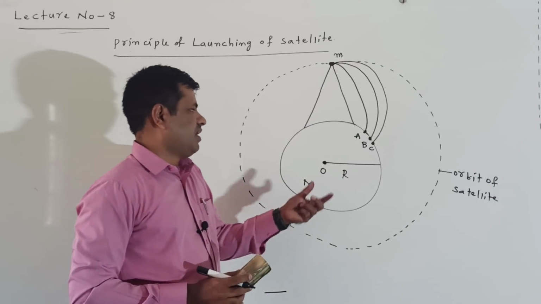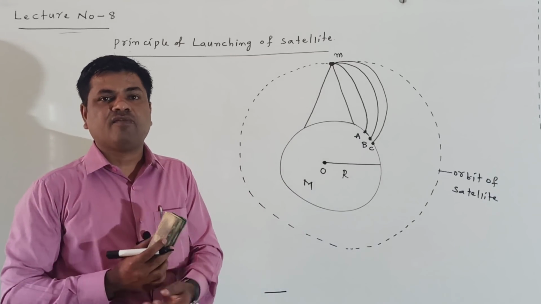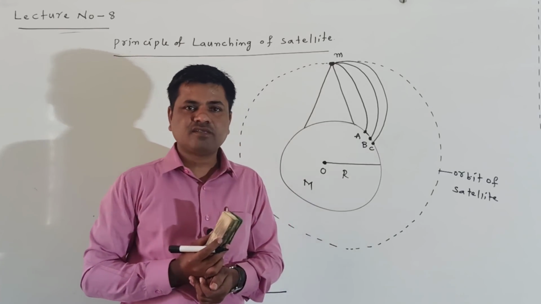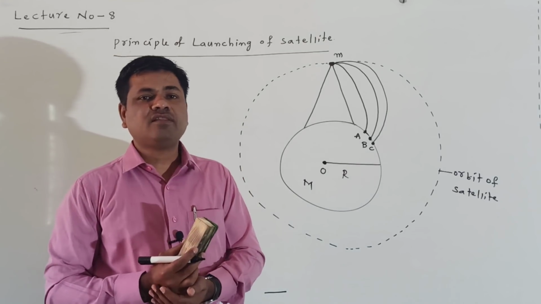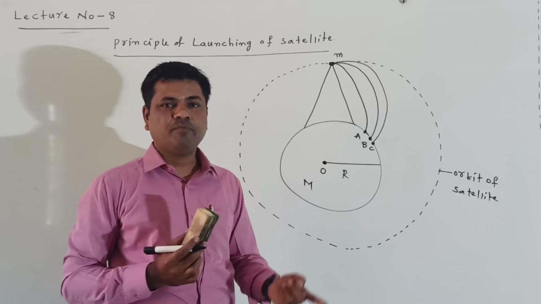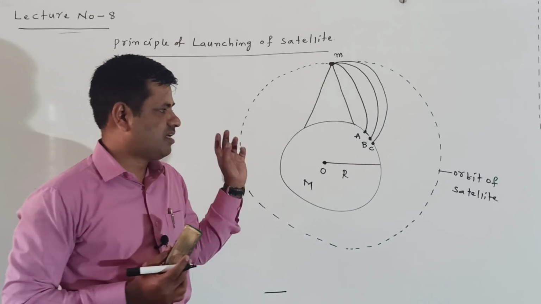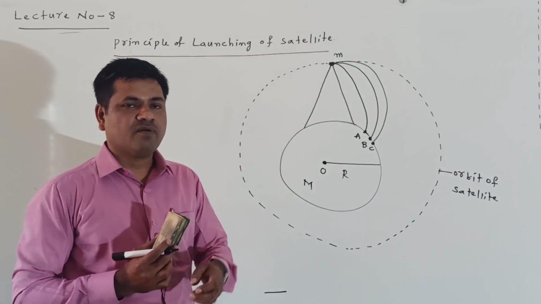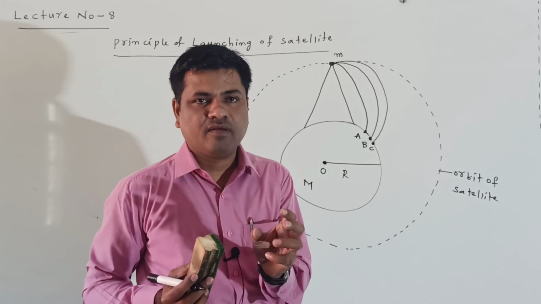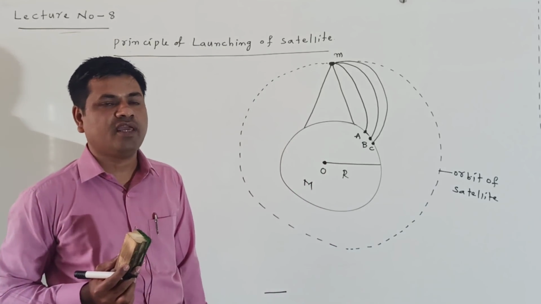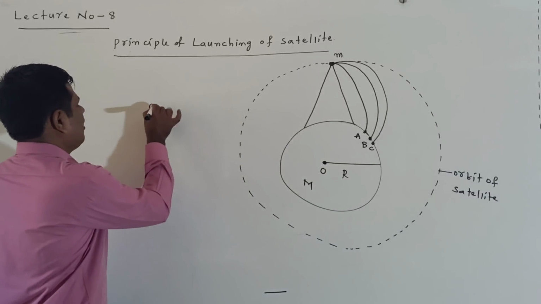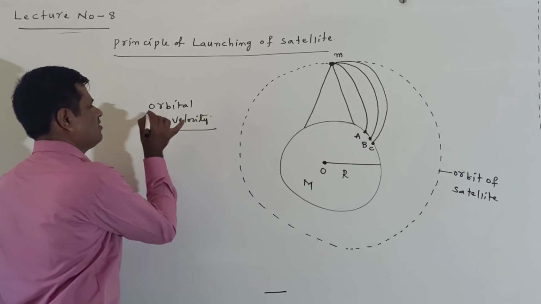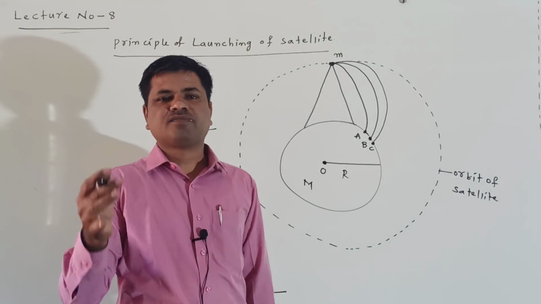Means when the velocity is gradually increased, at one particular velocity the body misses the surface of the earth. It revolves around the earth in a particular circular orbit, and that circular orbit is called the orbit of the satellite. The horizontal velocity we give to the body is called the orbital velocity. This is called the principle of launching of a satellite.